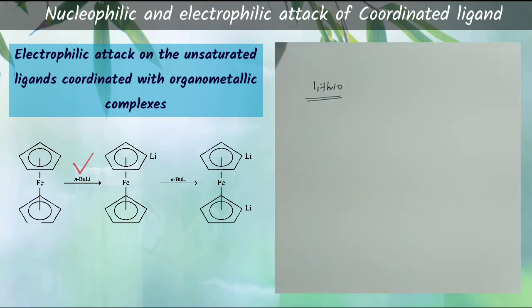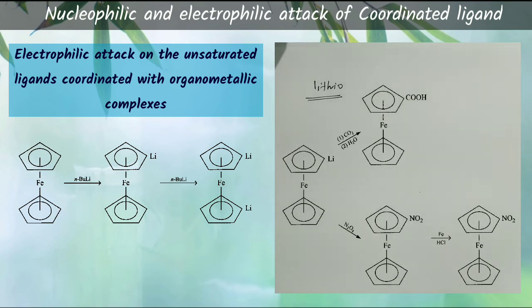Using this, we can get different ferrocenyl derivatives. Some important examples are shown in this presentation, in which an acidic center can be introduced by two-step reactions with carbon dioxide and water, and additionally a nitro group can be introduced using the litho derivative, that is nitration. Hope you understand these reactions of nucleophilic and electrophilic attack of coordinated ligand.